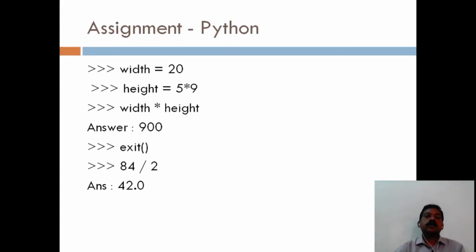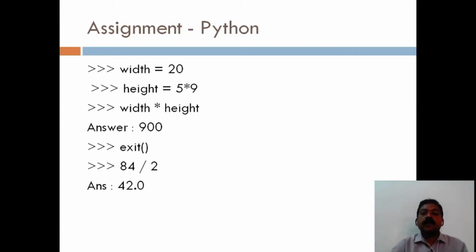Next is how to assign variables in Python. You have to define a variable name, then the assignment operator, then you assign the value. Here height is a variable, then equal is the assignment operator.